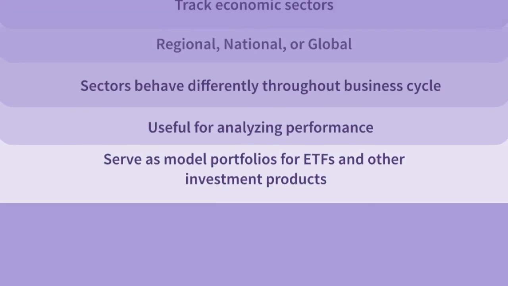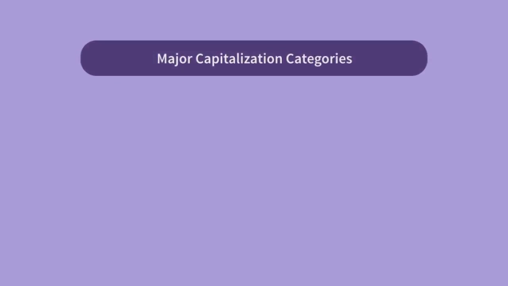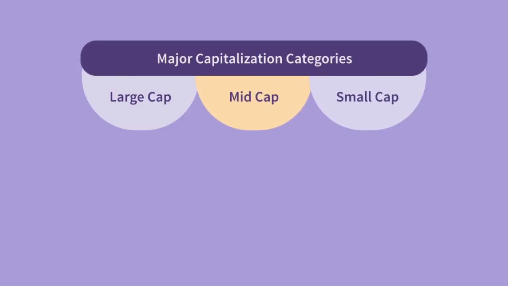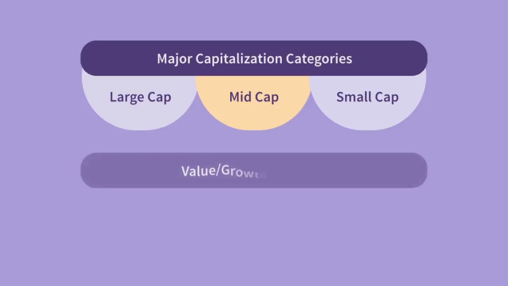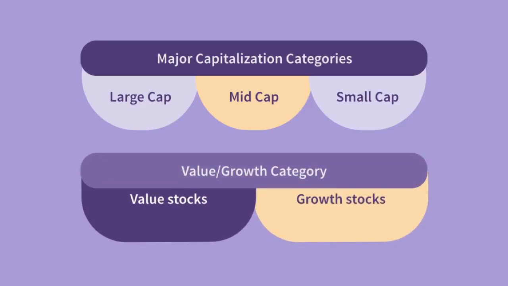Some indices represent stocks based on their market capitalization and classify them as either large cap, mid cap, or small cap. Because there is no universal definition of these categories, index providers often differ on their distinction. Index providers also classify companies as either growth stocks or value stocks. Typically, this classification is based on certain valuation and growth ratios, such as price-to-book ratios, price-to-earnings ratios, and dividend yields. Again, there is no universal definition for classifying growth and value.